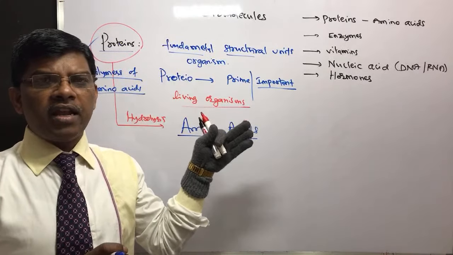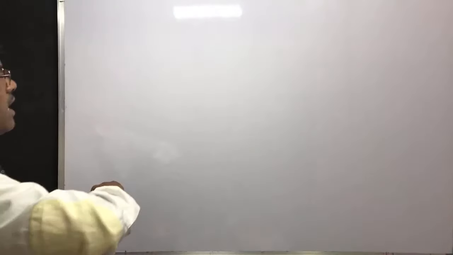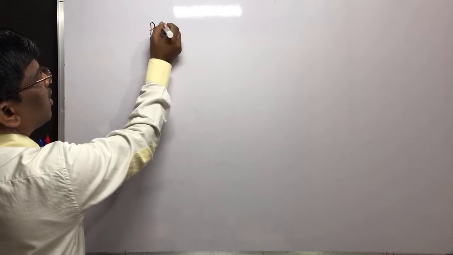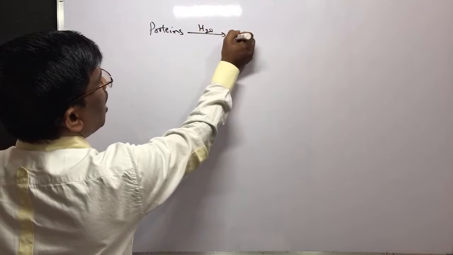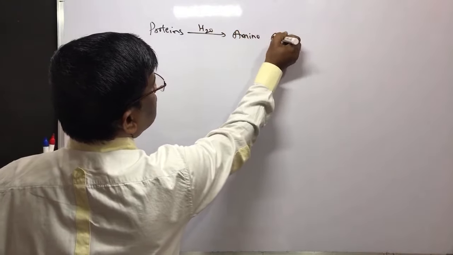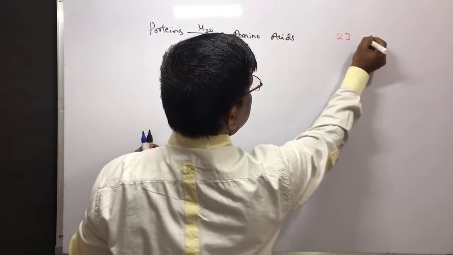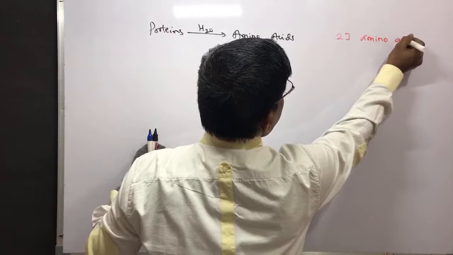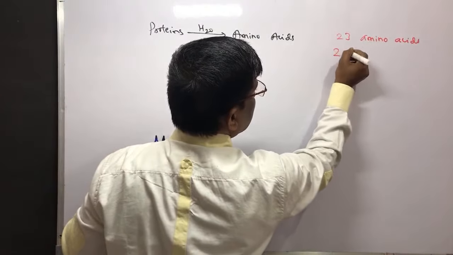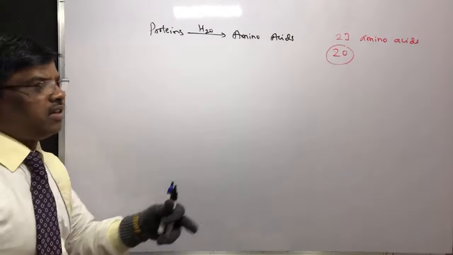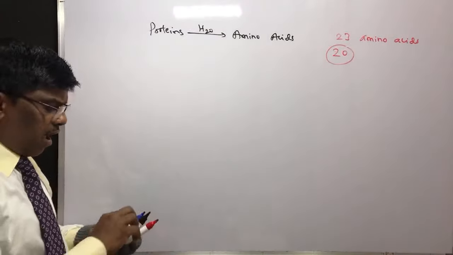What are the common amino acids, or what are the naturally occurring amino acids? Yes, students. So proteins upon hydrolysis give amino acids. In nature, there are 23 amino acids. In some textbooks, they have given only 20. Yes? So actually there are 23 amino acids. Then how to write amino acids?